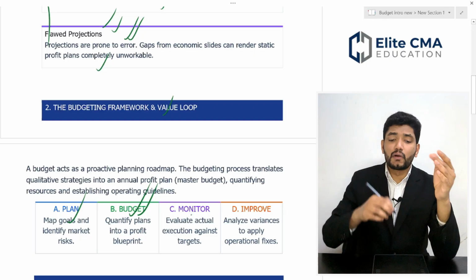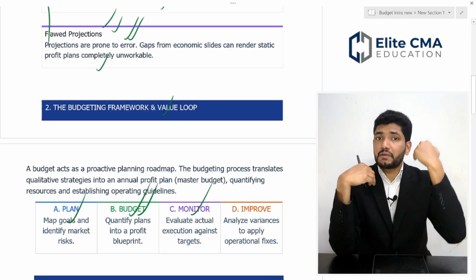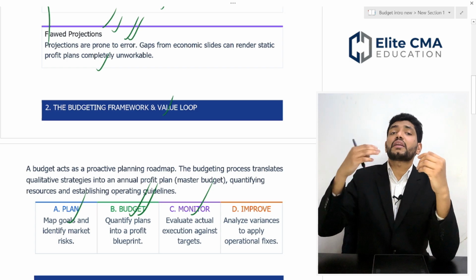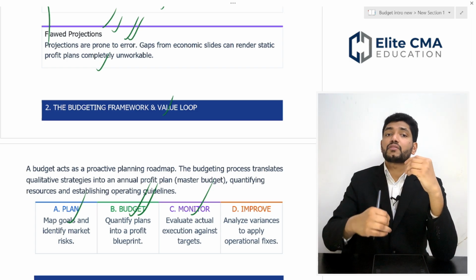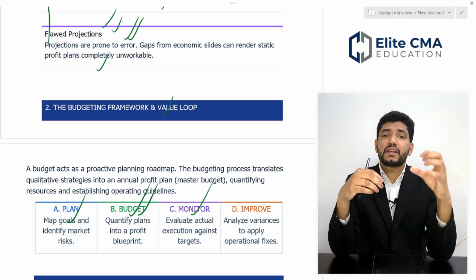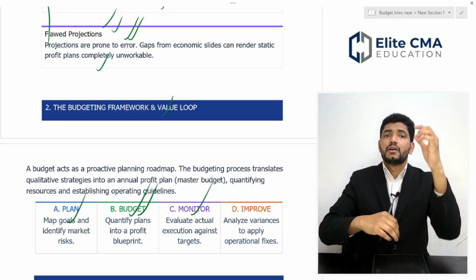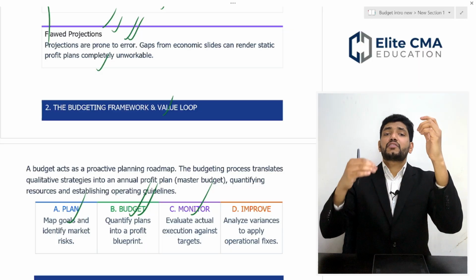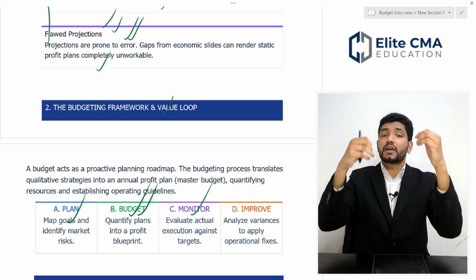The third step is monitor. Once you develop a budget, you have to regularly monitor your budget progress against your actual performance. Suppose you set a budget of 1 million sales for next year. You have to evaluate each month whether it is progressing toward 1 million.